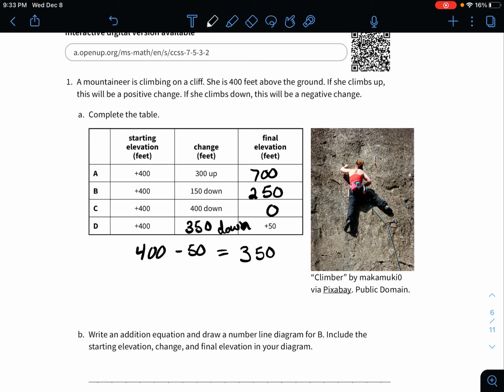Okay, so once again, just like what we did yesterday, if it's an increase, you're adding. If it's a decrease, it's a negative number that you're adding. Or in a sense, once again, adding a negative is the same as subtracting.